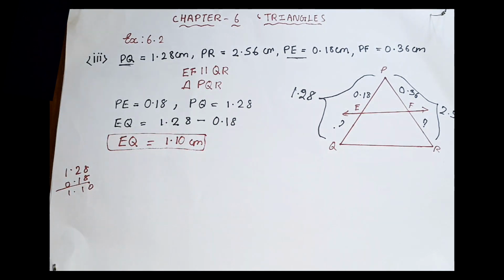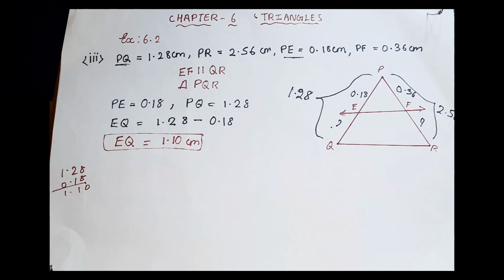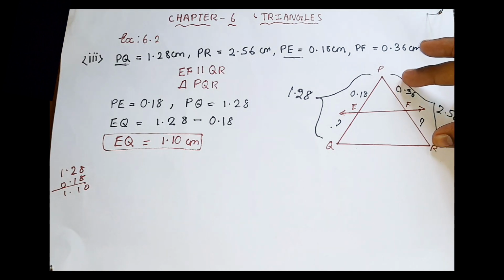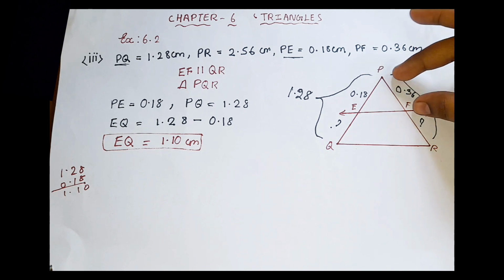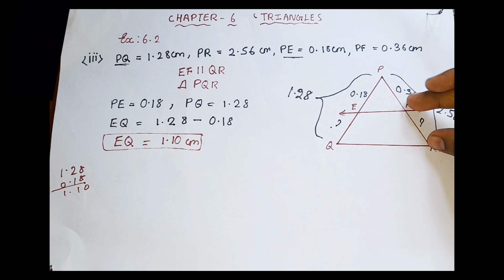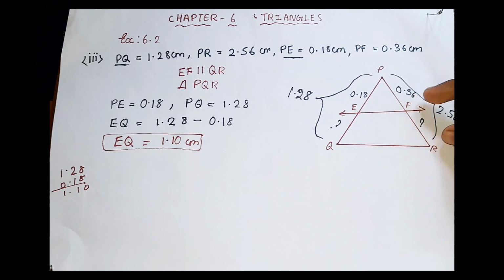Okay, so this is the value for EQ. Now we got the EQ value. So now we are supposed to find the other missing value, that is the FR value. Whatever information we have is PR is the complete value, and here PF is 0.36. But we don't know the FR value, so we are supposed to find it.